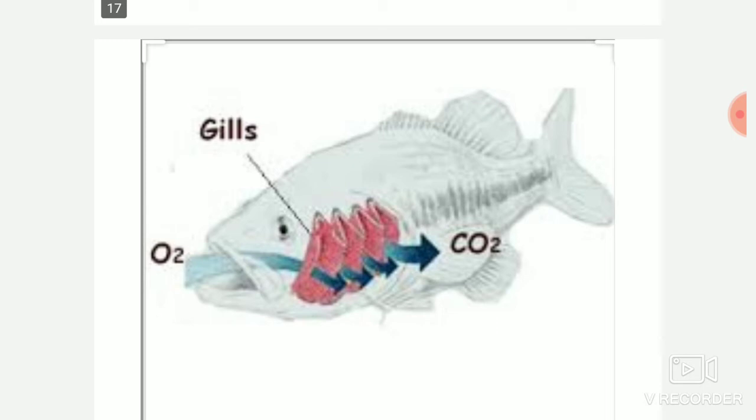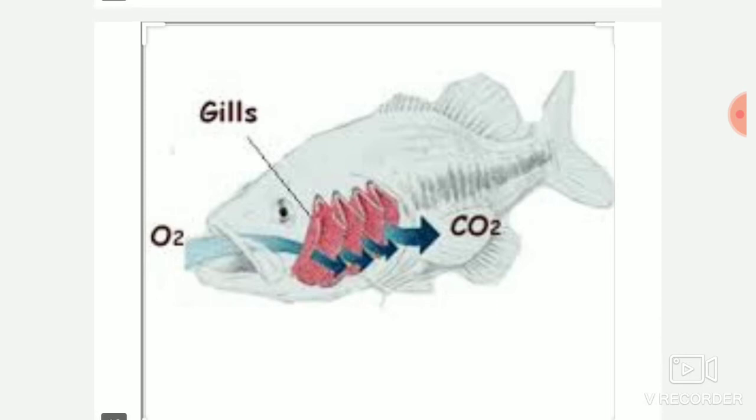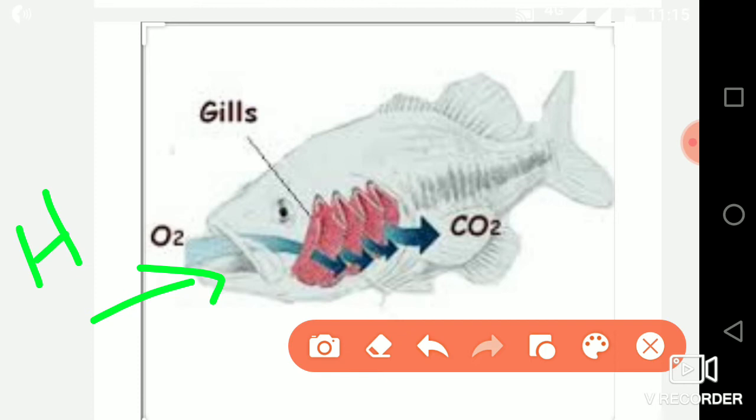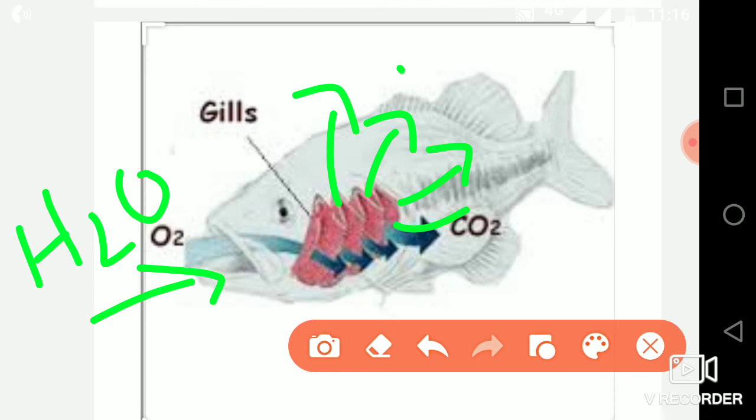Now what happens? The fish takes in water, fills the mouth with the water, and after taking the water it releases the water through the gills. It releases the water again into the environment through the gills.